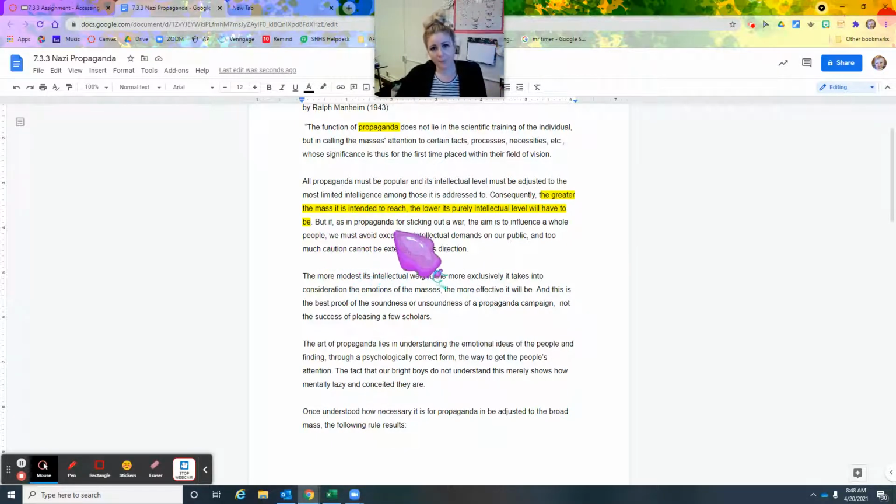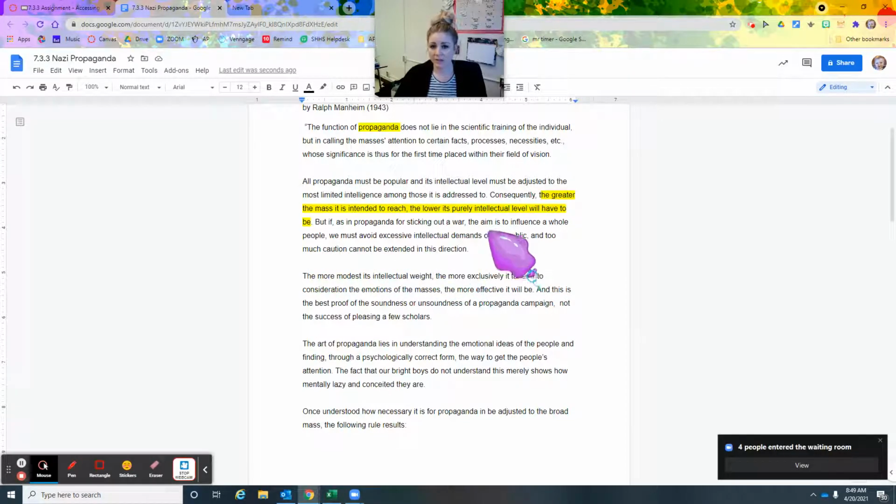But if, as in propaganda for sticking out a war, the aim is to influence a whole people, we must avoid excessive intellectual demands on our public, and too much caution cannot be extended in this direction. So you've got to keep it dumbed down, is what he's saying.